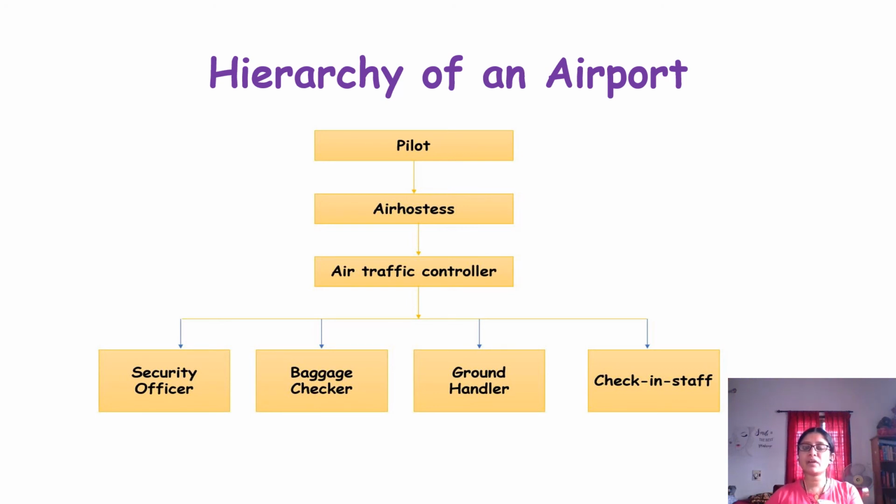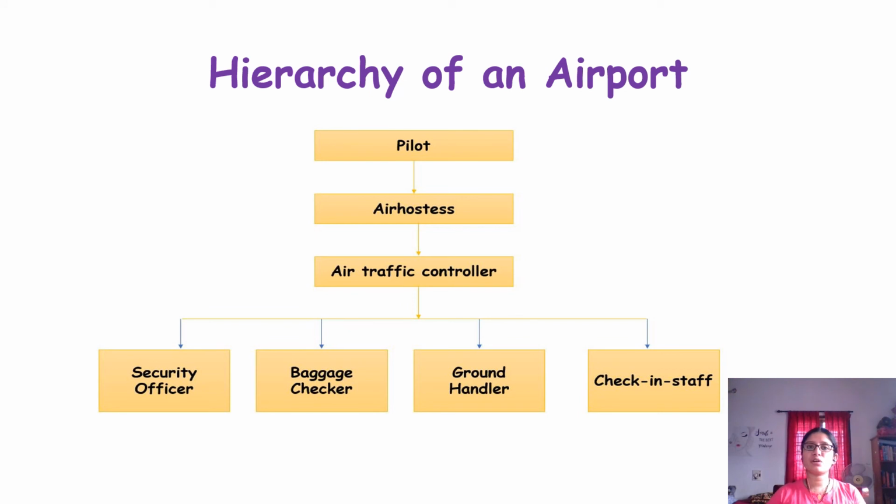So the air traffic controller is a person who instructs the pilot when to land, whether it is safe to land on a place, whether it is time to take off. All the instructions are given by the air traffic controller to the pilot. So the air traffic controller is mainly for taking care of the landing, the taking off of the flight, and taking care of the delays. If there is any delay in the flight, all this is taken care of by the air traffic controller.